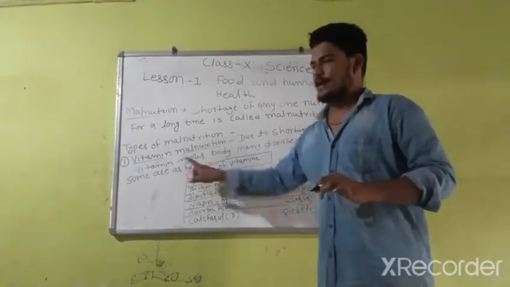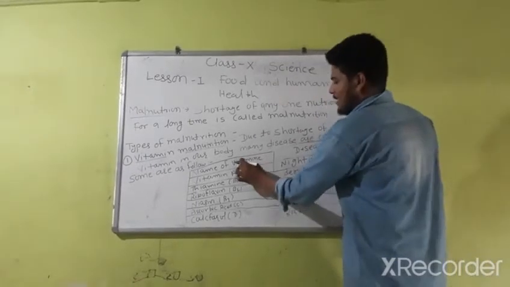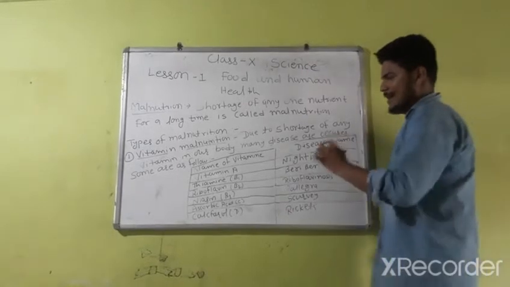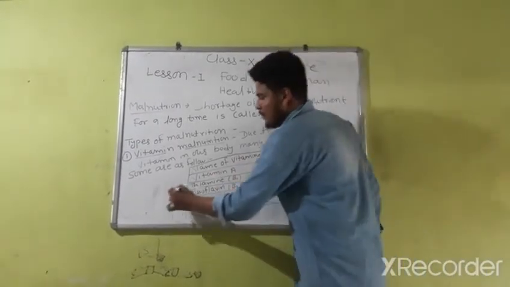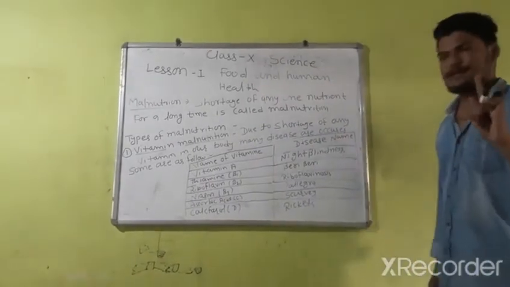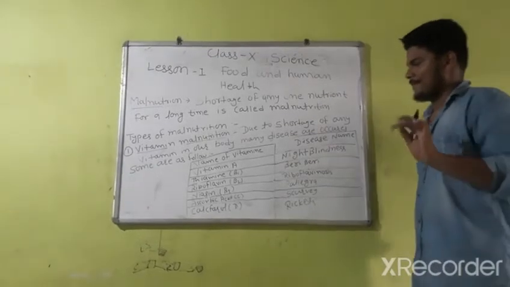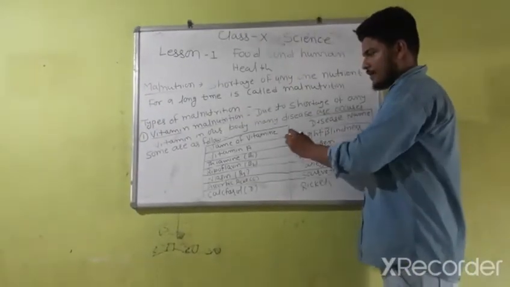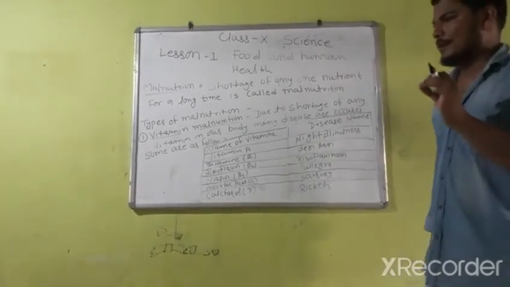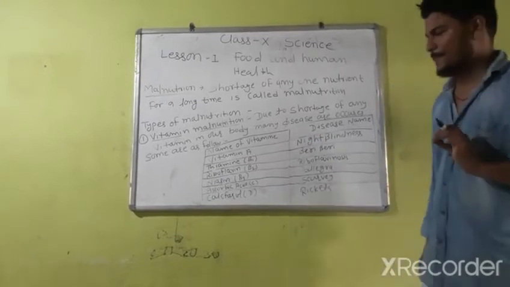Such are as follows. In this table we write the name of the vitamin and their disease, and it is the most important topic for the exam, because a 1 mark question is put here every year. Write this down from here. First, we write in this table what each vitamin does.